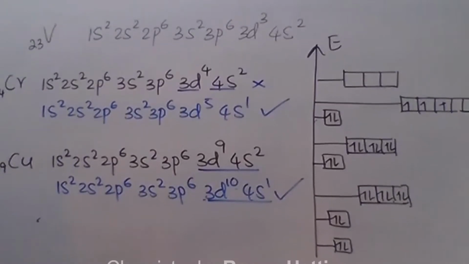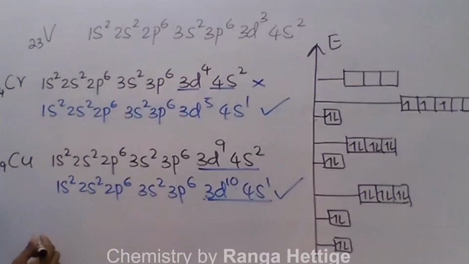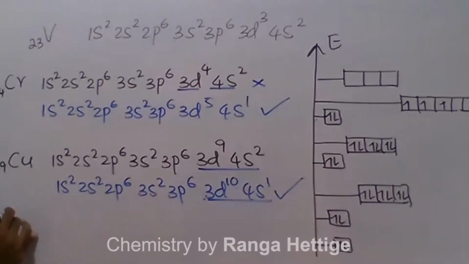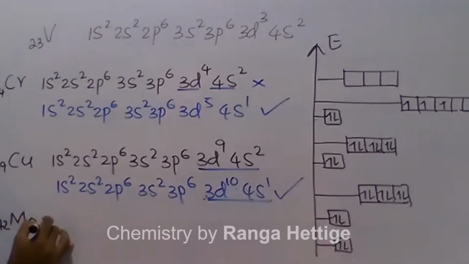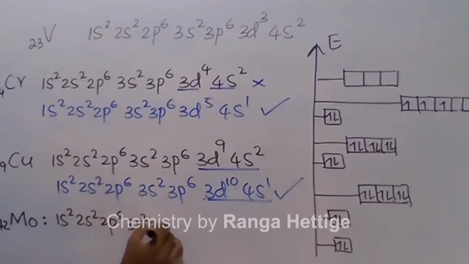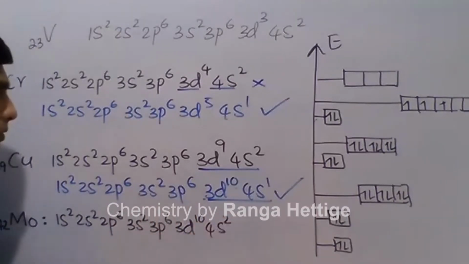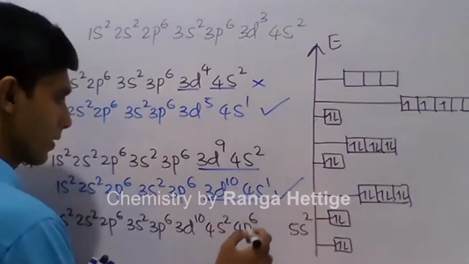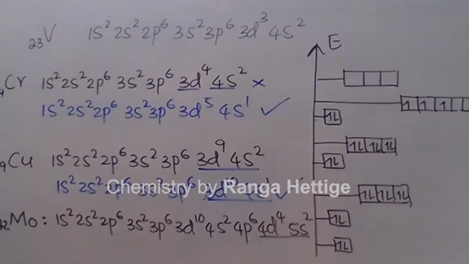There are more deviations when it comes to heavy elements, that means when the atomic number increases. I will discuss ruthenium and niobium separately. But molybdenum, 42: 1s2, 2s2, 2p6, 3s2, 3p6, 3d10, 4s2, 4p6, 5s2, 4d4 is the expected configuration for molybdenum.